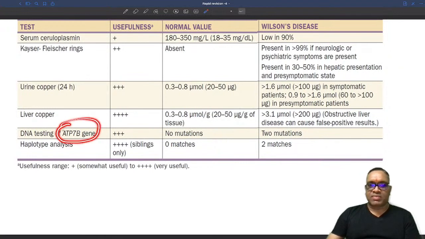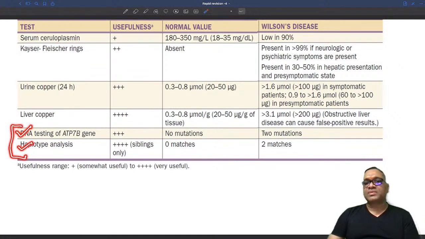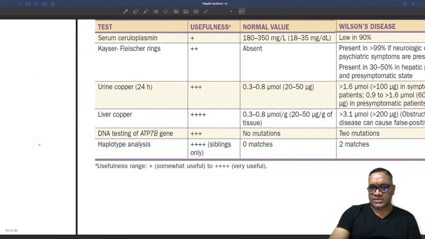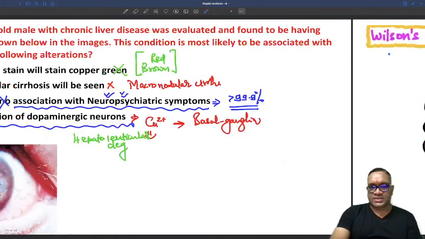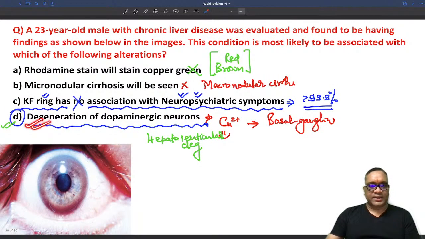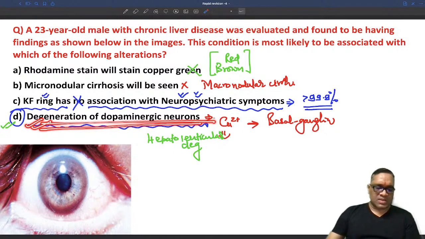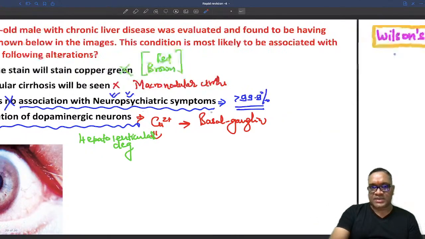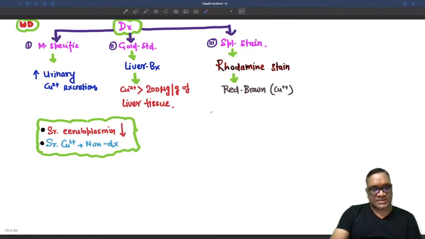Nowadays ATP7B gene mutation and haplotype analysis, these are the recent updates which you have to remember, which will confirm and will be the best investigation right now, but it is very costly, so that is why it is avoided, right? So now understood. So the answer for this question is D, right? Degeneration of dopaminergic neurons, because of the risk of Parkinson disease. We are going to anticipate these kinds of changes in Wilson's disease, right?